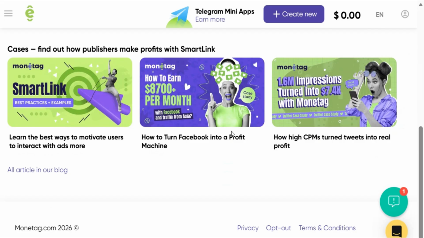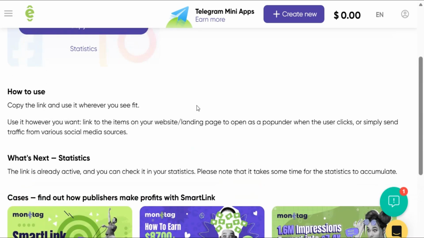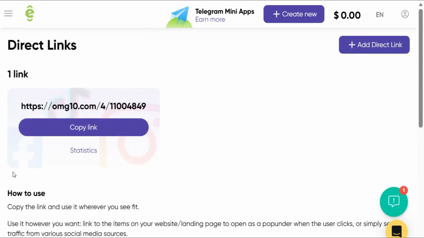But if you have a social media account, like on your Facebook, or your post, you can be dropping this link in your comment section or your post, and when people click it, they are going to watch those ads, and you are going to be making money from this direct link. Now when you click on statistics, this is where you are going to see all the money you have made and everything.